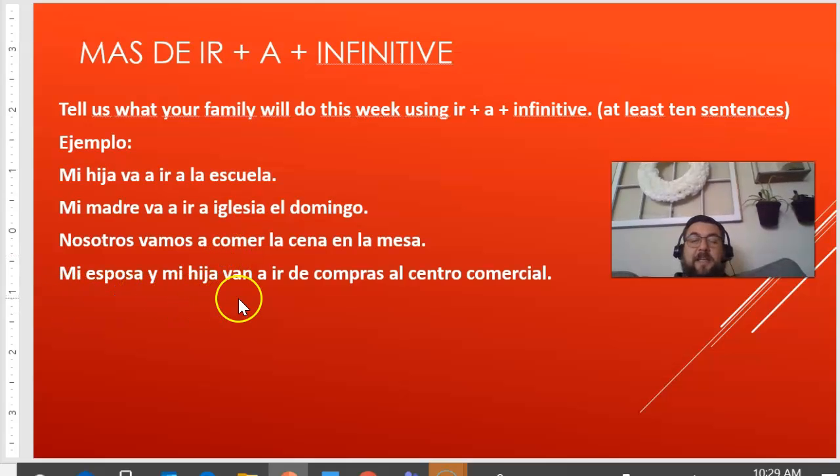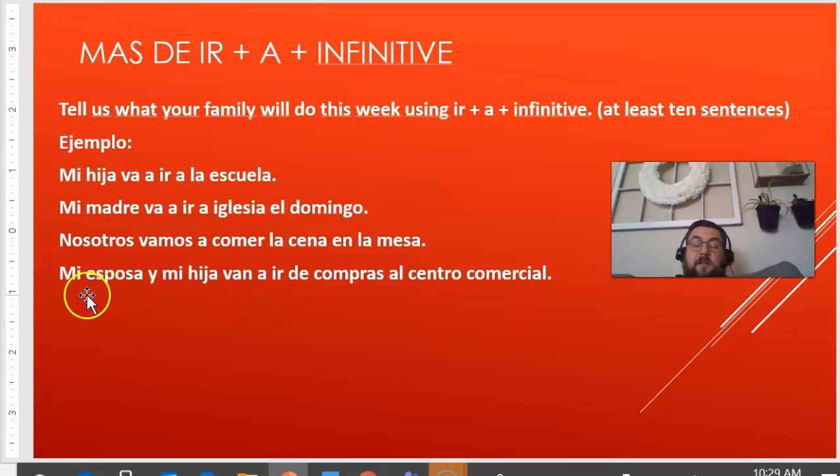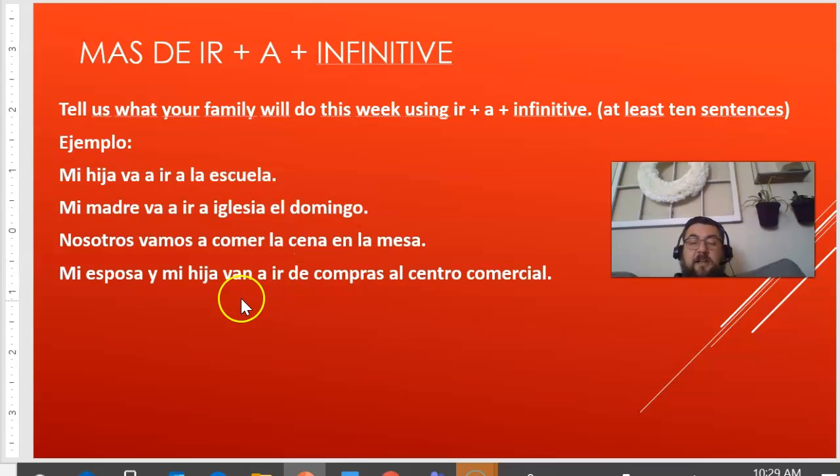Mi esposa y mi hija van a ir de compras al centro comercial. So my wife and my daughter are going, right? So I'm going to use ellas, so van, plus a plus ir. They are going to go shopping to the mall.